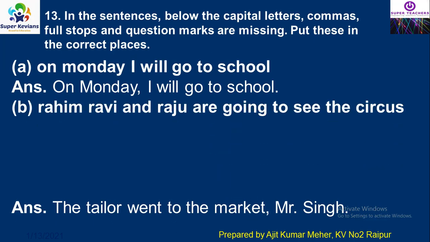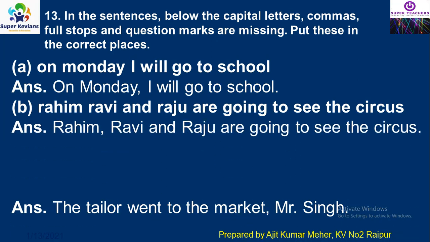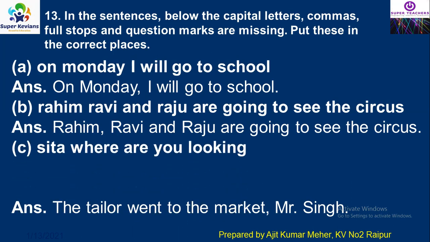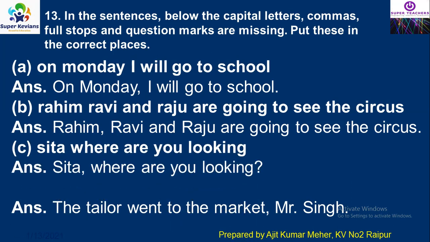Next one, Rahim, Ravi and Raju are going to see the circus. Here three friends are there, Rahim, Ravi and Raju. You have to make the names start with capital letters. You can write in this way, Rahim, Ravi and Raju are going to see the circus. Sita, where are you looking? Sita, S will be capital. After that you have to put one comma. Where are you looking? As it is a question, you have to put the question mark there.